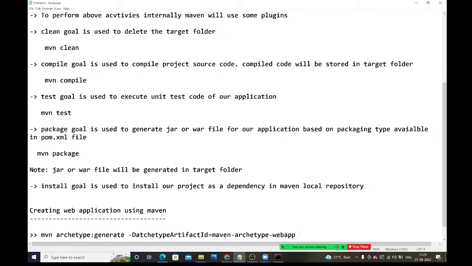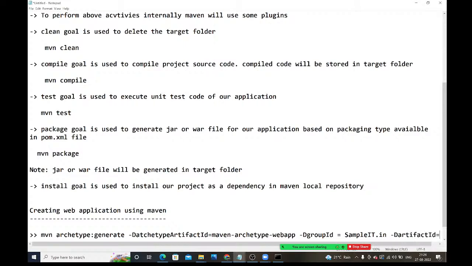Remaining everything is the same. -D group id. Here I am going to give the group id as sampleit.in. Next, -D artifact id we need to give.